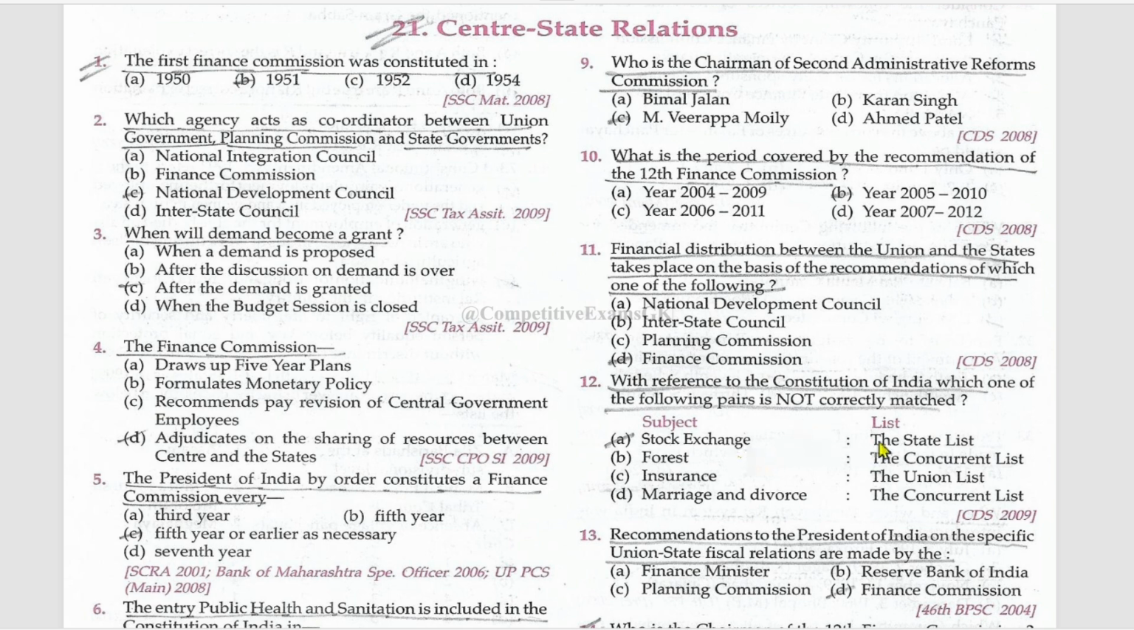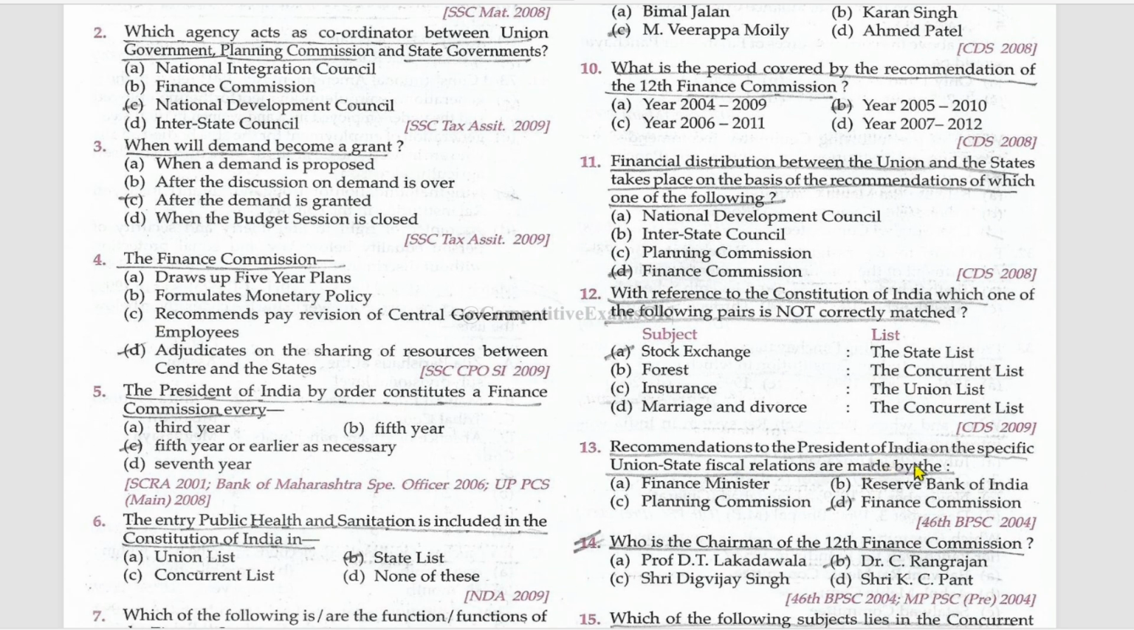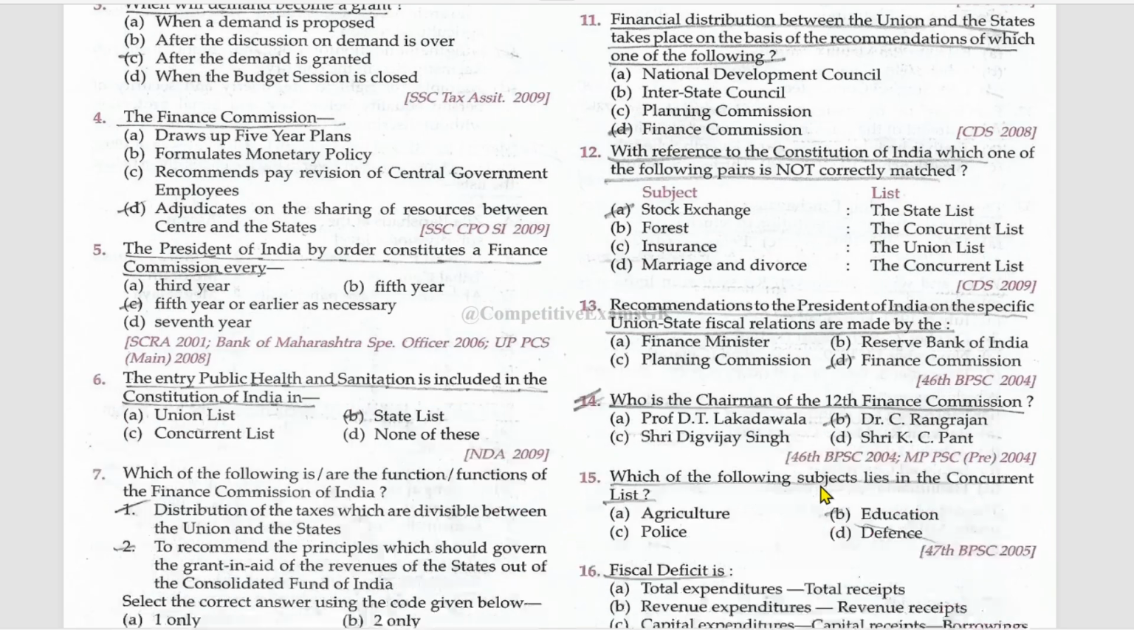With reference to the Constitution of India, which one of the following pairs is not correctly matched? Stock exchange. This is not state list. Mention in the comments under which list the stock exchange comes. Forest, concurrent list, true. Insurance, union list, true. Marriage and divorce, concurrent list, true. Recommendations to the President of India on the specific union-state fiscal relationships are made by the Finance Commission.